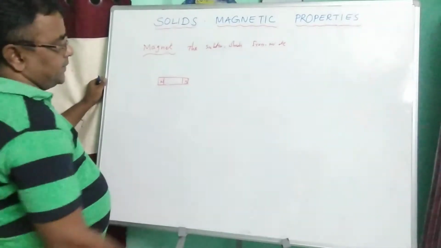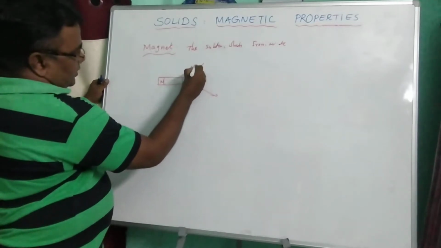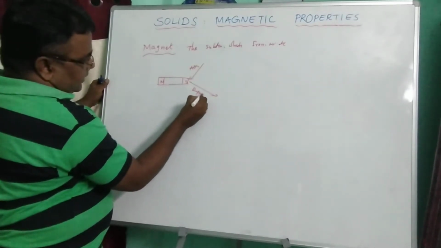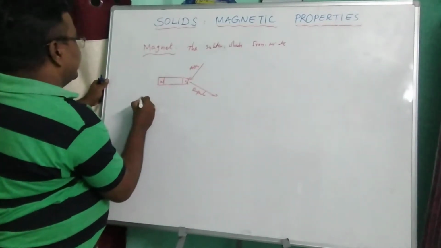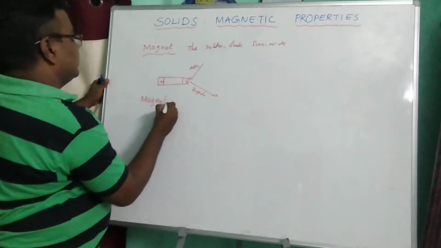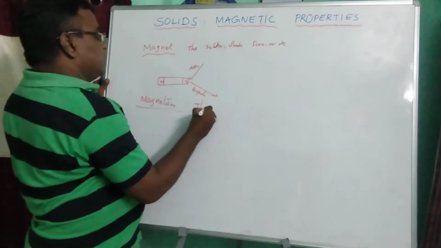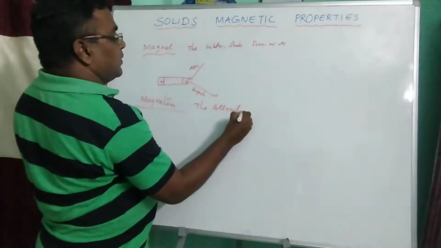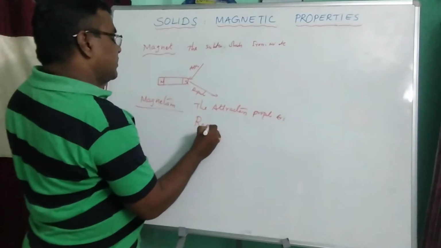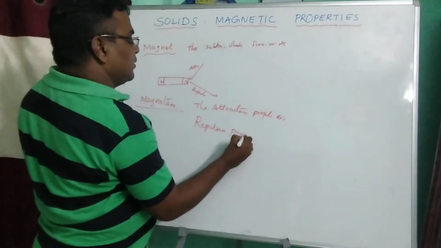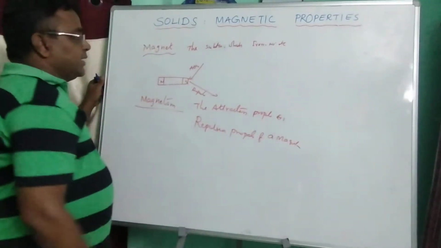A magnet has two properties. The first one is the attraction property, the second one is the repulsion property. The attraction property or repulsion property of a magnet is known as magnetism. Ism means nature. So, what is magnetism? The attraction property or repulsion property of a magnet is known as magnetism.